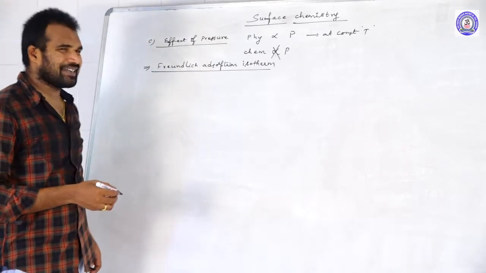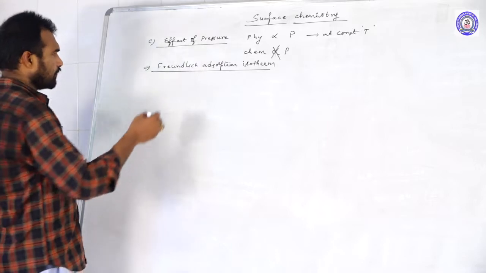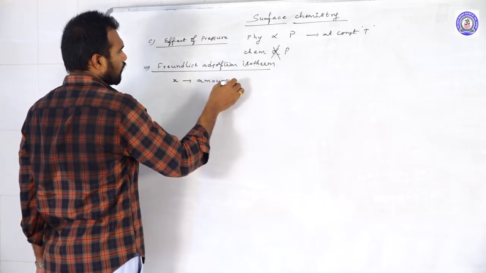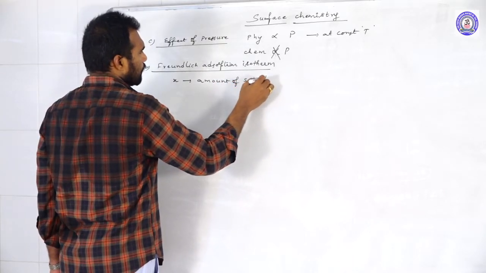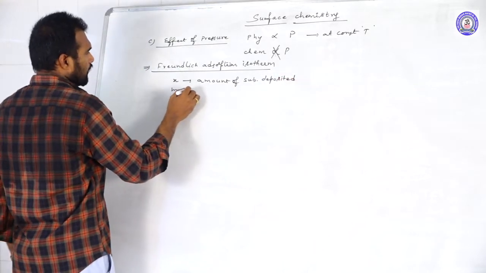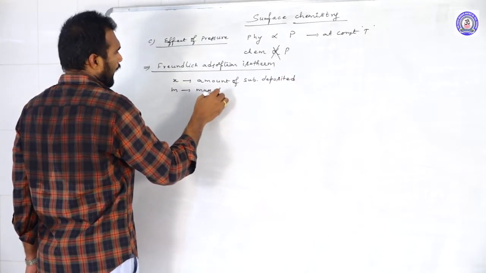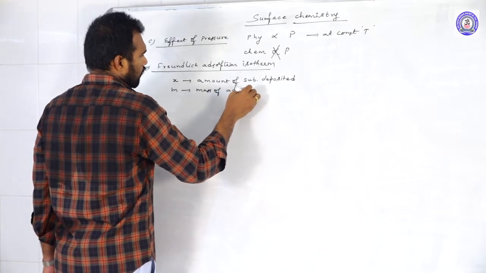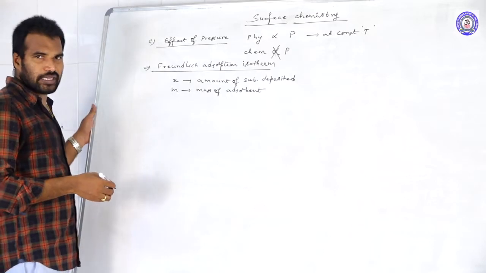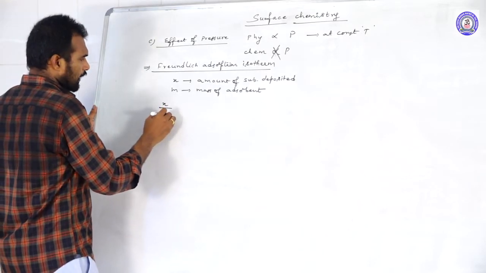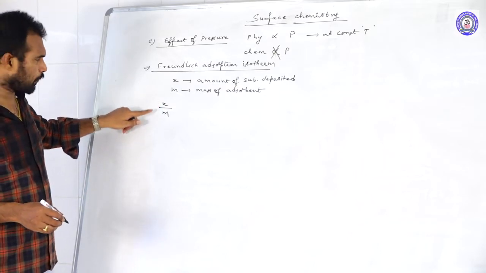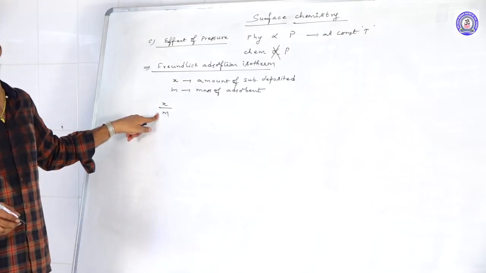According to the Freundlich adsorption isotherm, X is the amount of substance deposited, M is the mass of adsorbent. So X by M means the amount of gas or substance deposited per unit mass of the adsorbent.